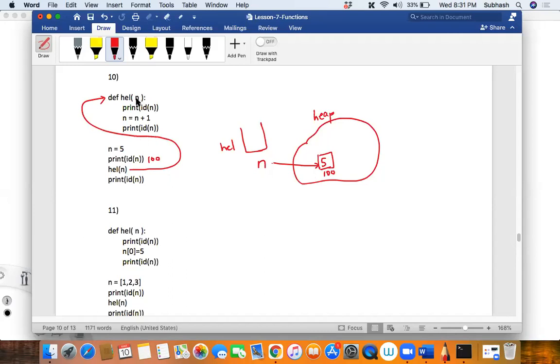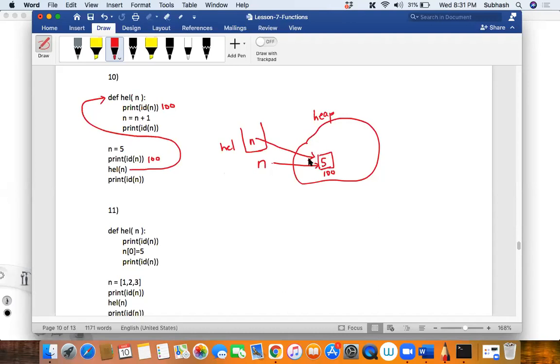And what is this n pointing to now? 5. Is it the same 5? Yes, because I'm passing the same reference as the parameter. Therefore this will be referring to the same 5, isn't it? Then inside this, when I print id of n, what will I print? The address of n, which is nothing but 100, isn't it? Now what will happen here? n is equal to n plus 1, that is 6. In this context, will this change, or will it create a new variable, new memory location or new object?